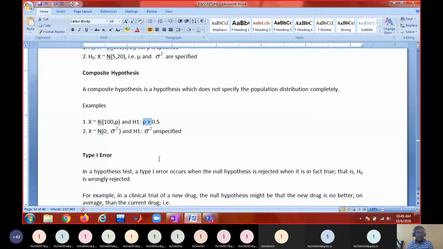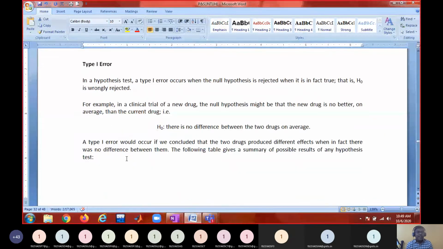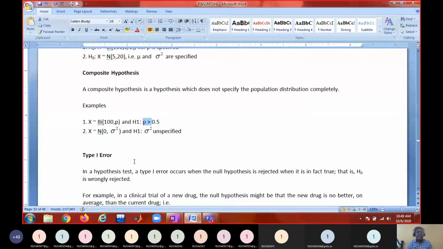Now, what do you mean by type 1 error and type 2 error? This is interesting, and I will demonstrate it through an example. Already I have given 4 cases, the umbrella and rain problem, where you see 2 situations of right decisions and 2 situations of wrong decisions. Wrong decisions can be in 2 cases.